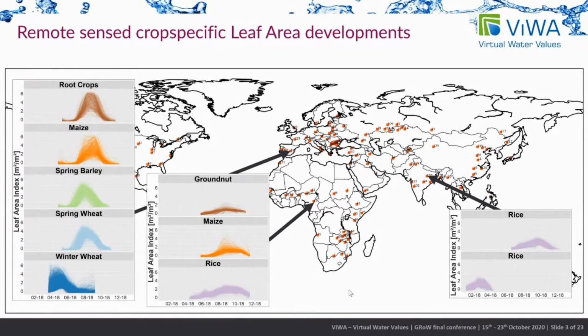And this is then assimilated in the crop growth model ProMed that is developed in the ViWA project and is run globally. And what we learned with this was, for example, that we moved to crop types that we had no knowledge of before, like groundnut in Africa or rice in Asia, where we now have a 2-season crop.